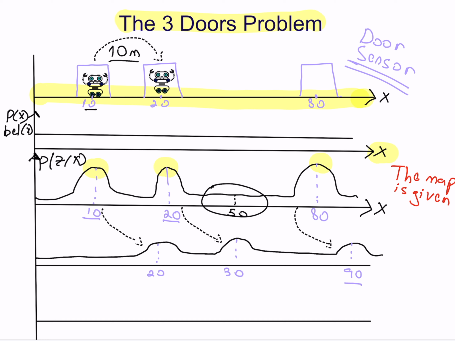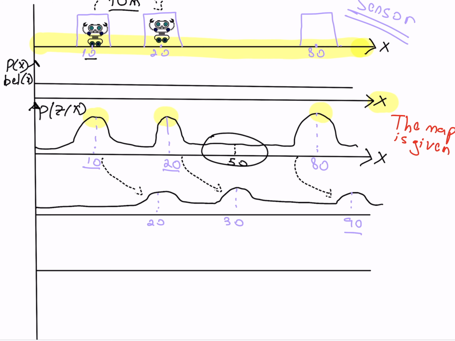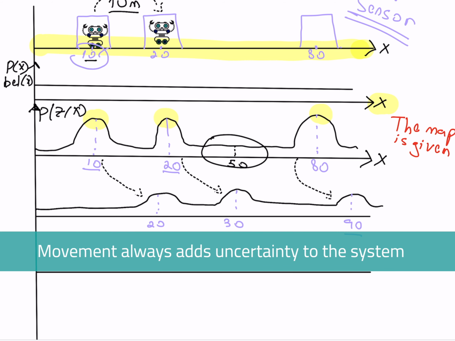Pay attention to the following thing. The new peaks are smaller. What does it mean? That the motion adds uncertainty. I command the robot to move 10 meters right, but I don't know if the robot actually moved exactly 10 meters. There are many kinds of obstacles, and it could be that the engine didn't work properly. Just remember this: a movement always adds uncertainty to the system.